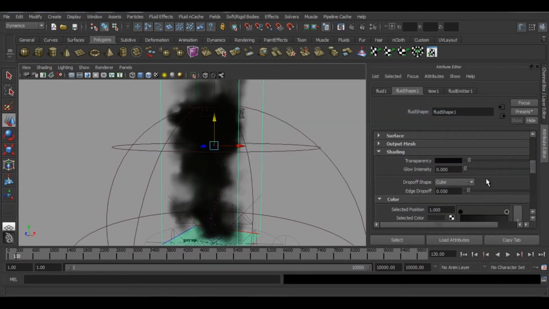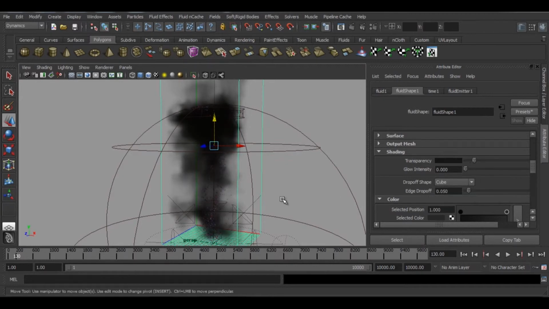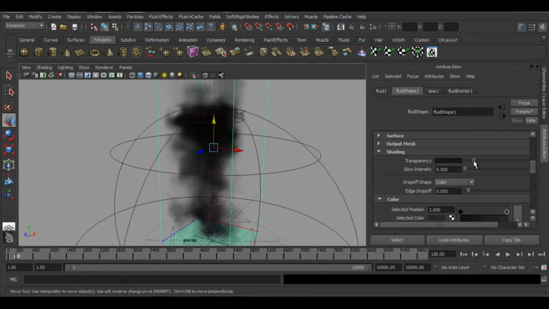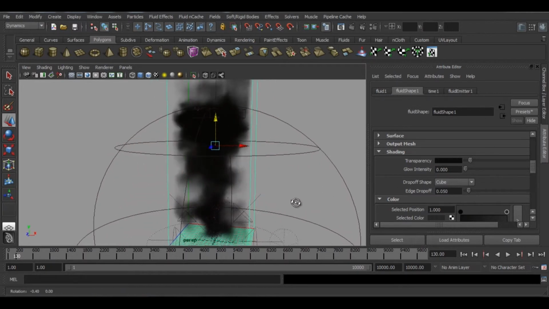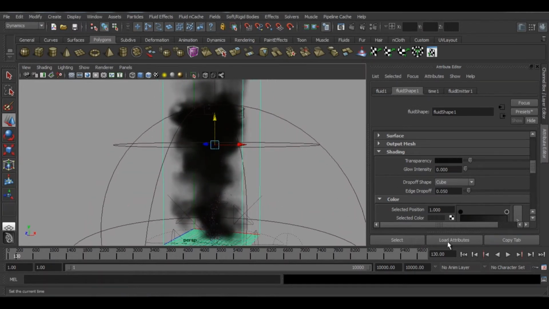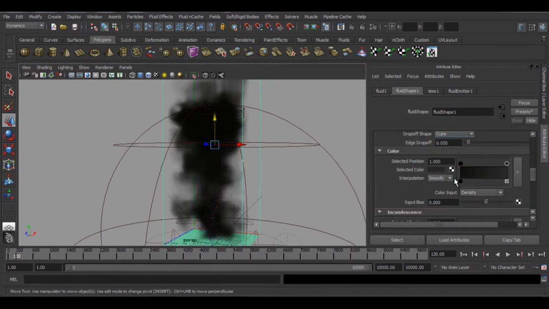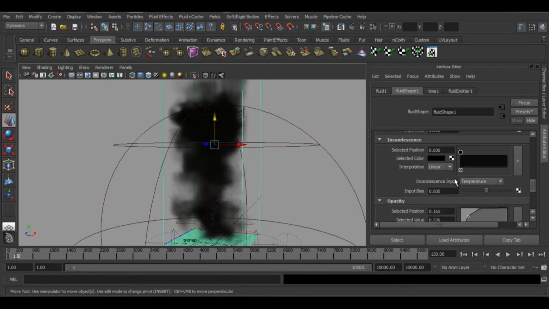Okay, and we can change the transparency as well to get the look and feel. Okay, I think this will work. Now what we can do for the final render, we will increase the particle emission rate a bit more.